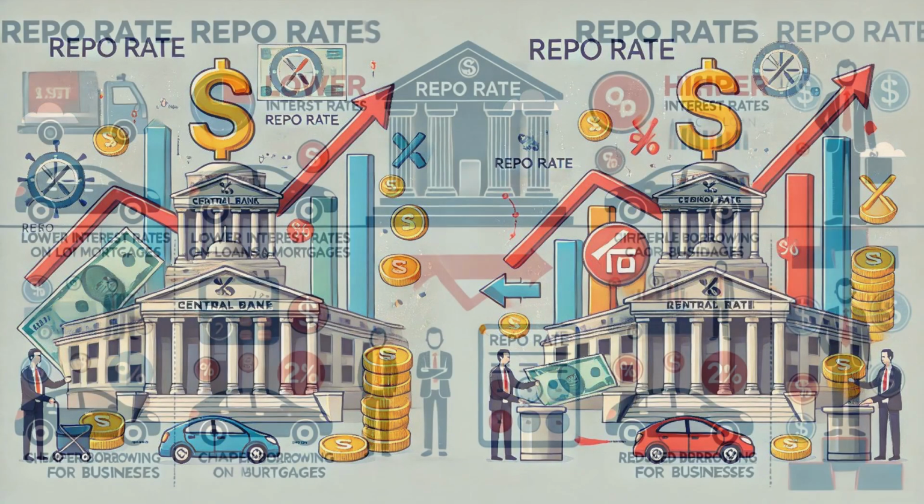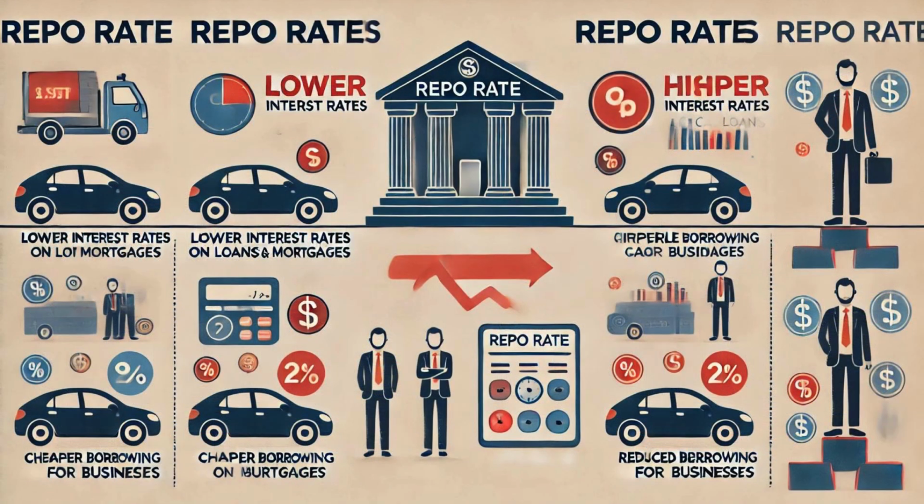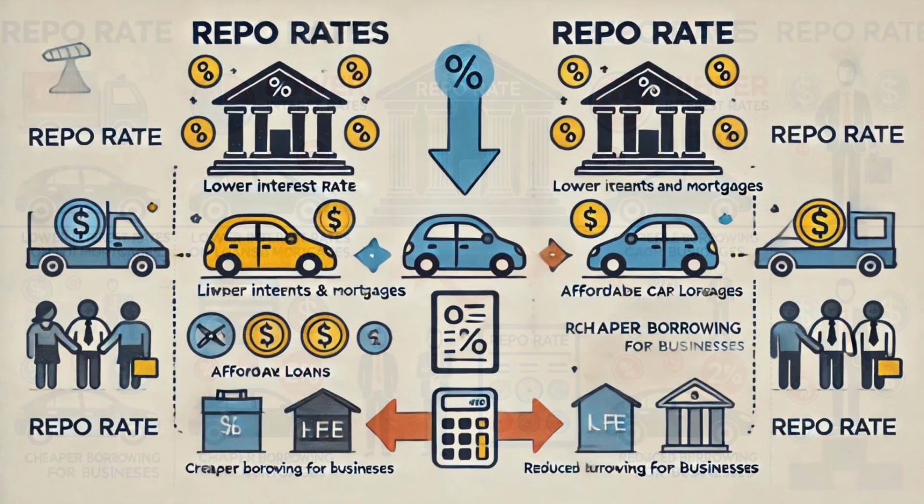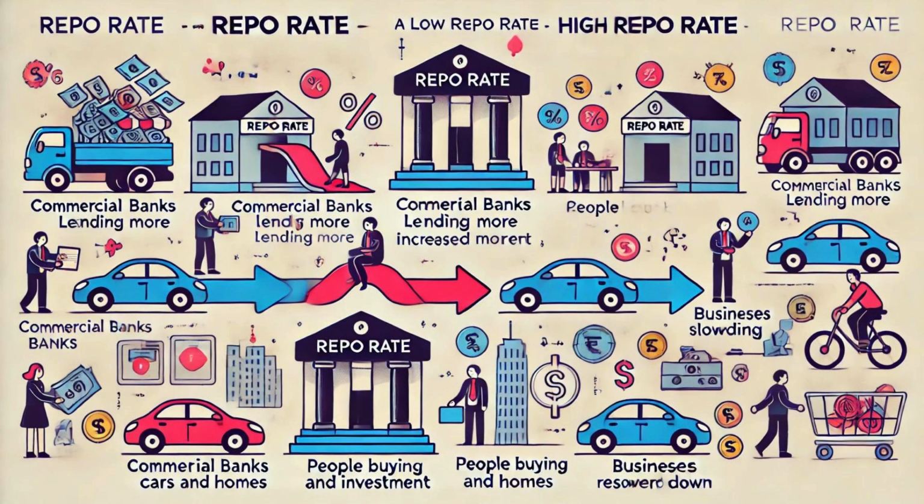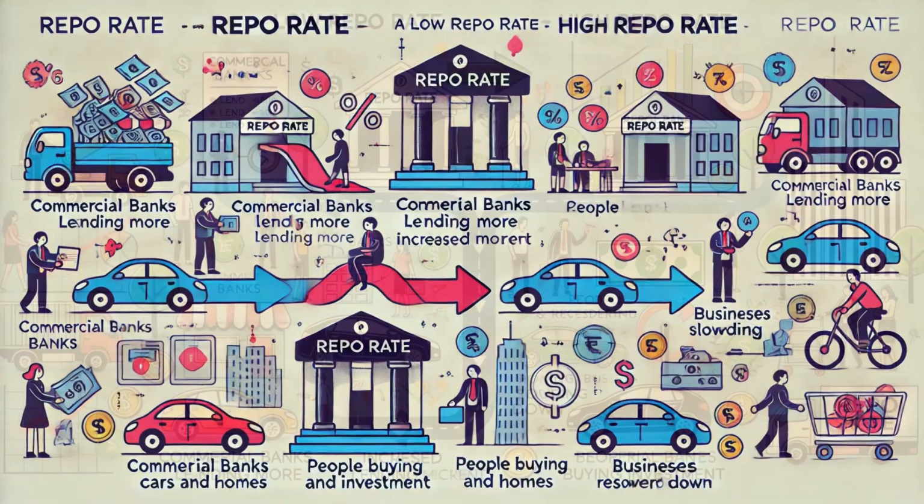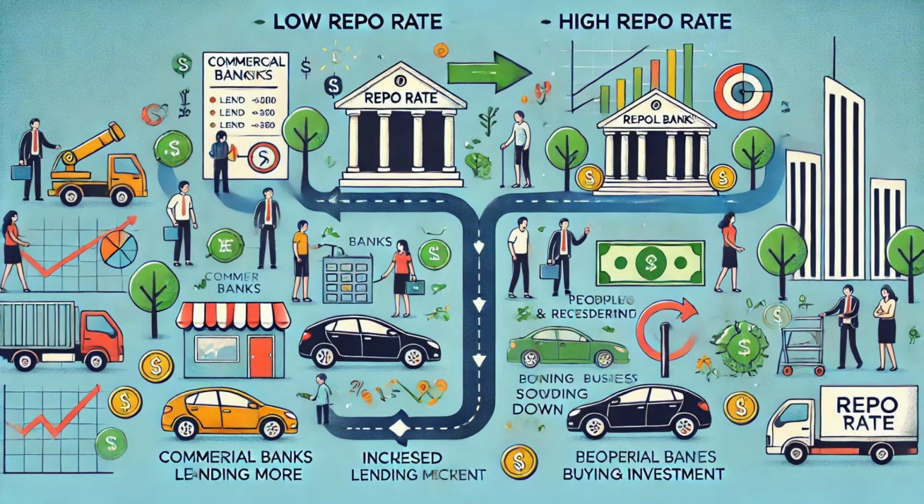When the central bank lowers the repo rate, it becomes cheaper for commercial banks to borrow money. This encourages banks to lend more to businesses and consumers, leading to increased spending and investment in the economy. On the other hand, when the central bank raises the repo rate, borrowing costs increase, which can slow down spending and investment.